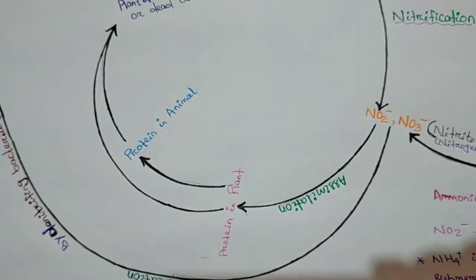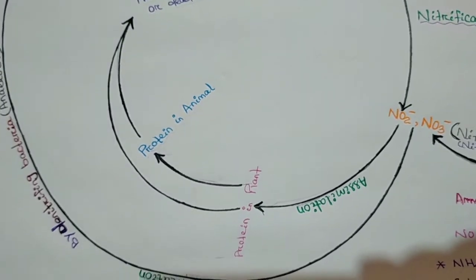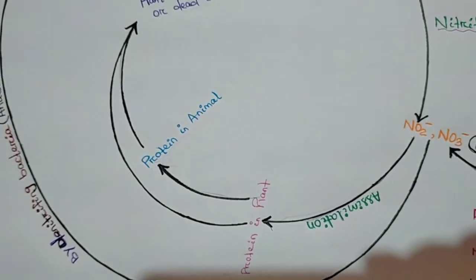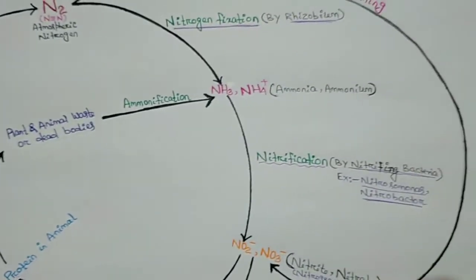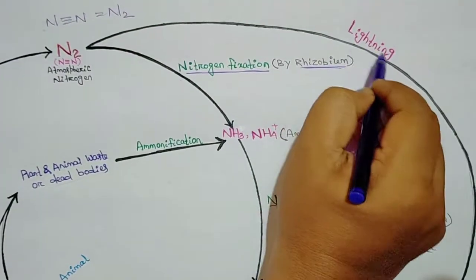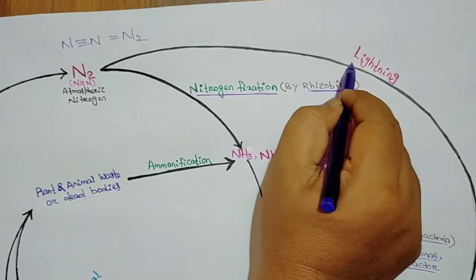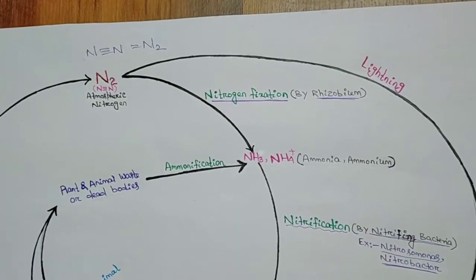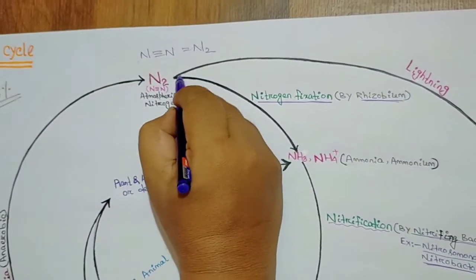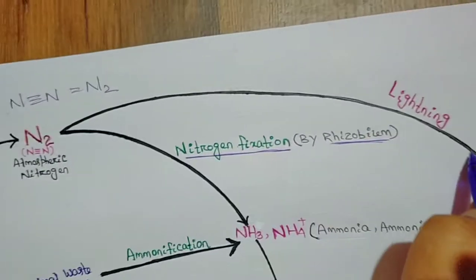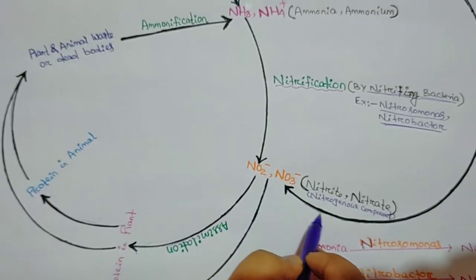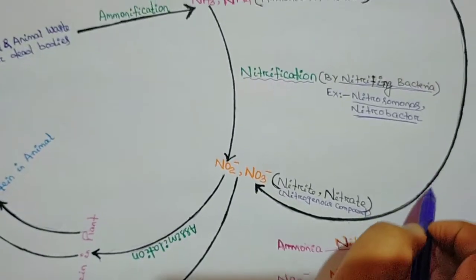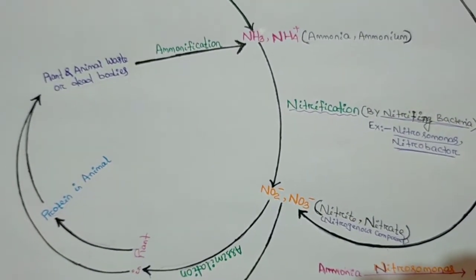There is another way in which nitrogen fixation takes place. You have seen heavy rain, lightning and thunder. In this case, the heavy current of lightning converts the molecular nitrogen directly into nitrite or nitrate form. There is no involvement of any bacteria.